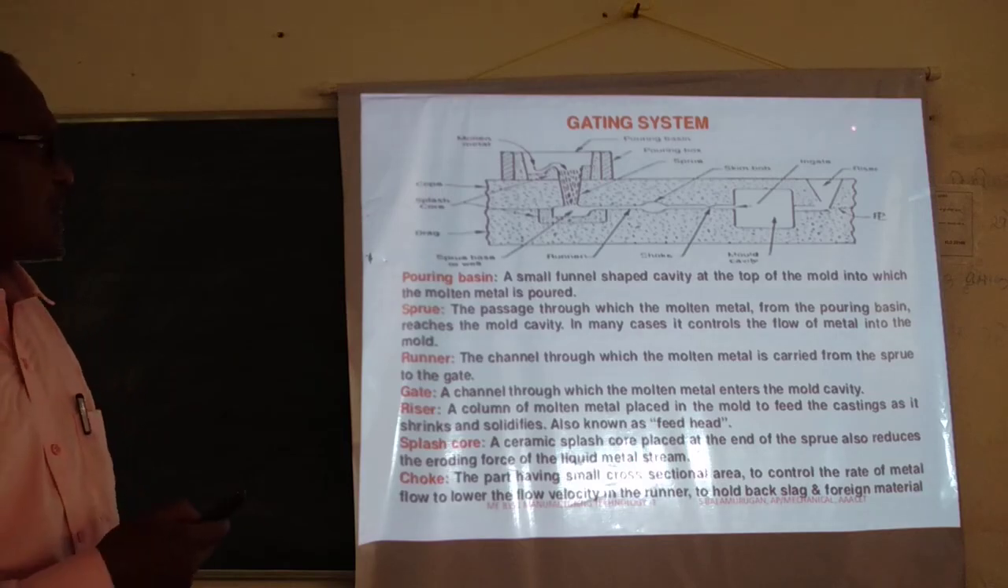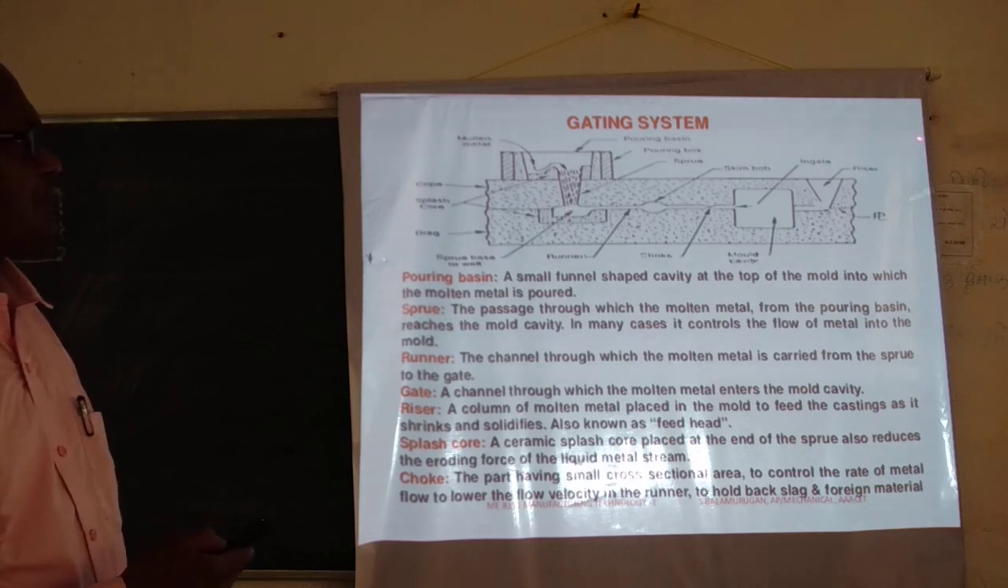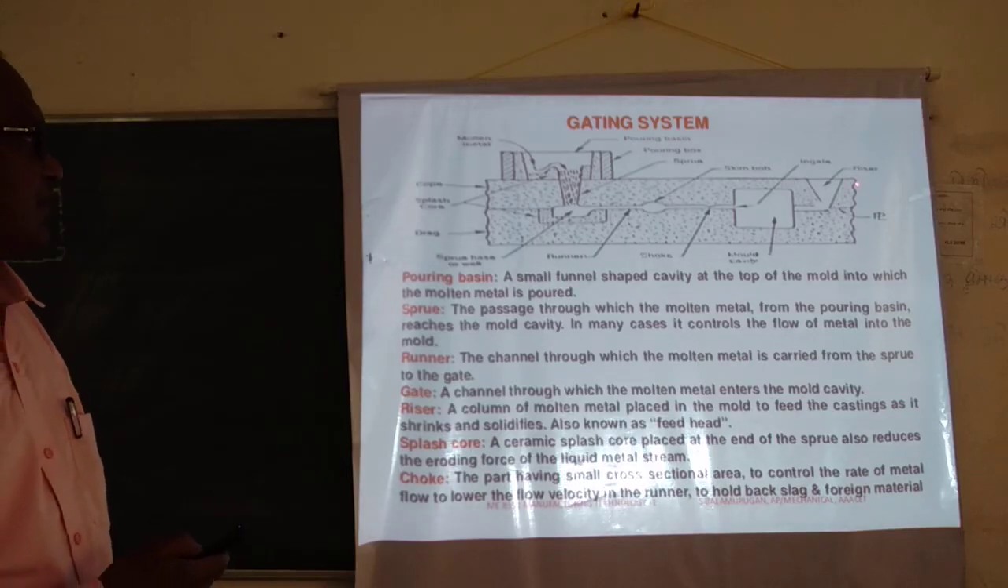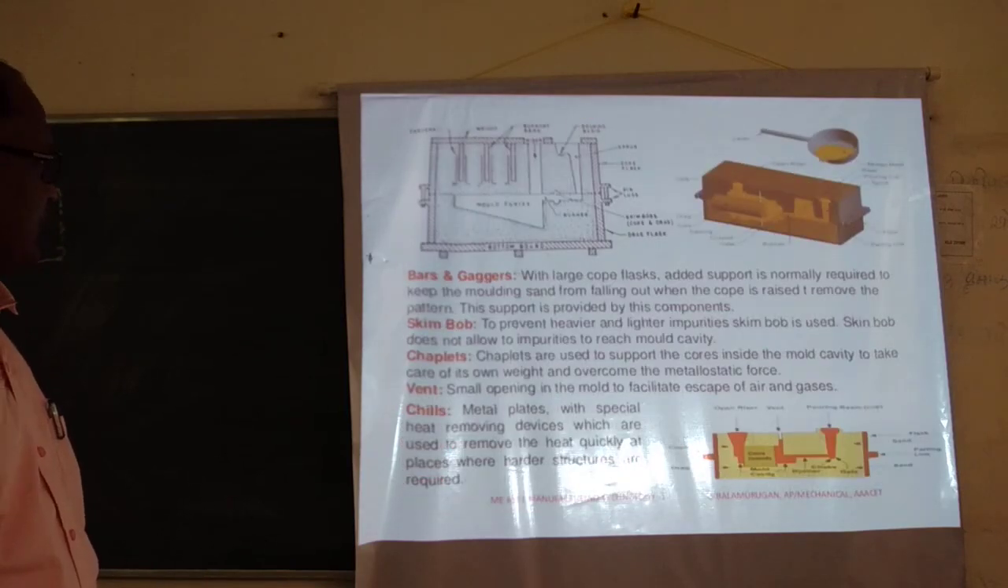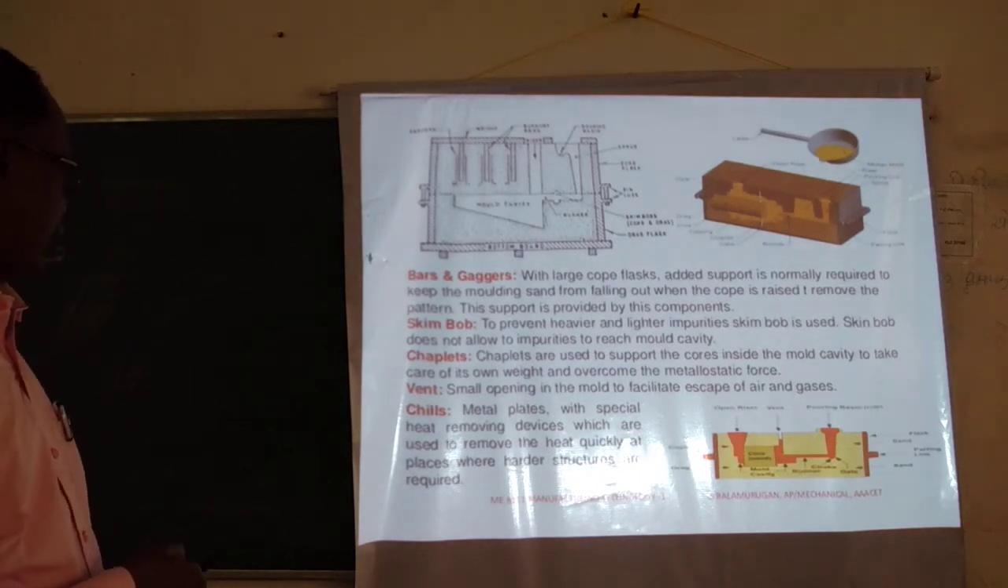Riser means what? Through this portion, after filling all the mold cavities, molten metal comes out. So that rises, and that indicates that the molten metal has completely filled the mold cavity. That is the riser. Then splash core is there, choke is there, various parts: gases, skim bob, chaplets, vent, cheese. These are the various parts of the casting.